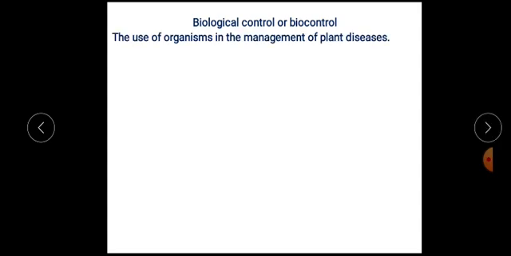These insects are responsible for the eating of plant material and they destroy the crops. So there are two approaches in biological control that we are going to study. In general, biocontrol is the use of organisms for the management of plant diseases. Plant diseases can be controlled by other methods also, that is by the spread of fungicides, pesticides, bactericides.